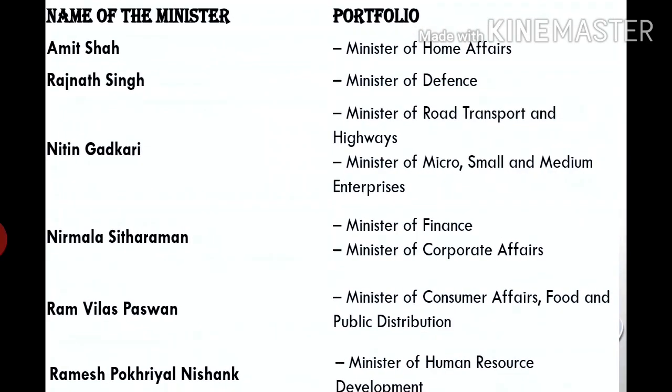The Home Minister is Amit Shah, and the Ministry of Defense is Rajnath Singh. Ministry of Road Transport and Highways and the Ministry of Micro, Small and Medium Enterprises is Nitin Gadkari. Ministry of Finance and Corporate Affairs is Nirmala Sitharaman.